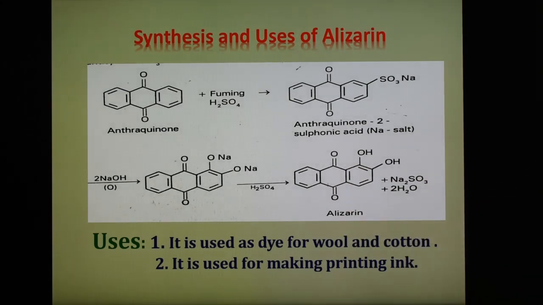So this is the second method. An important use of alizarin is that it can be used to dye wool and cotton. It is also used for making printing ink. These are the four important dyes which can be synthesized and are given in the syllabus of the BSc course.